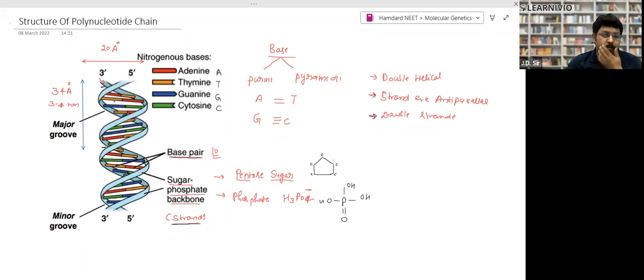And 34 angstrom length, 20 angstrom breadth, right? And this is the chemical nature of DNA. Is that clear? Yes, sir.